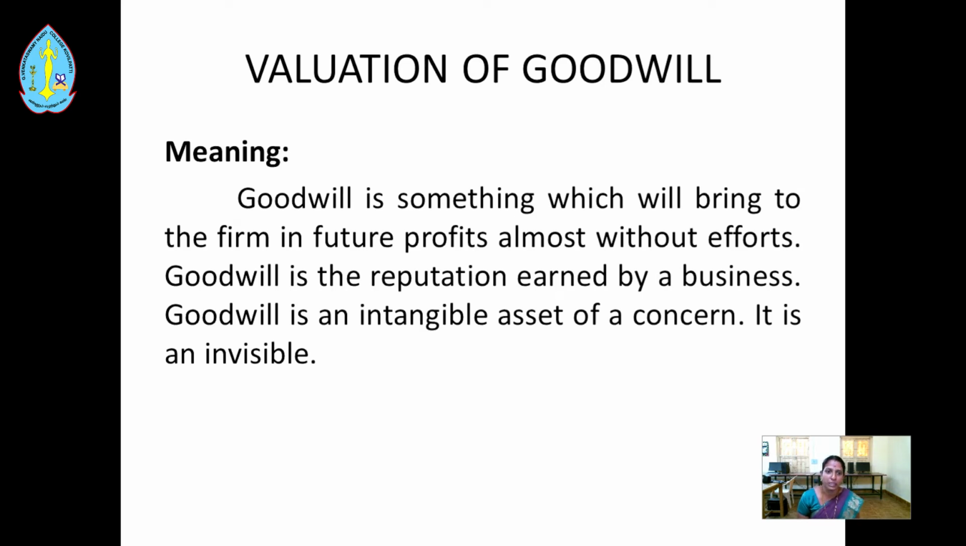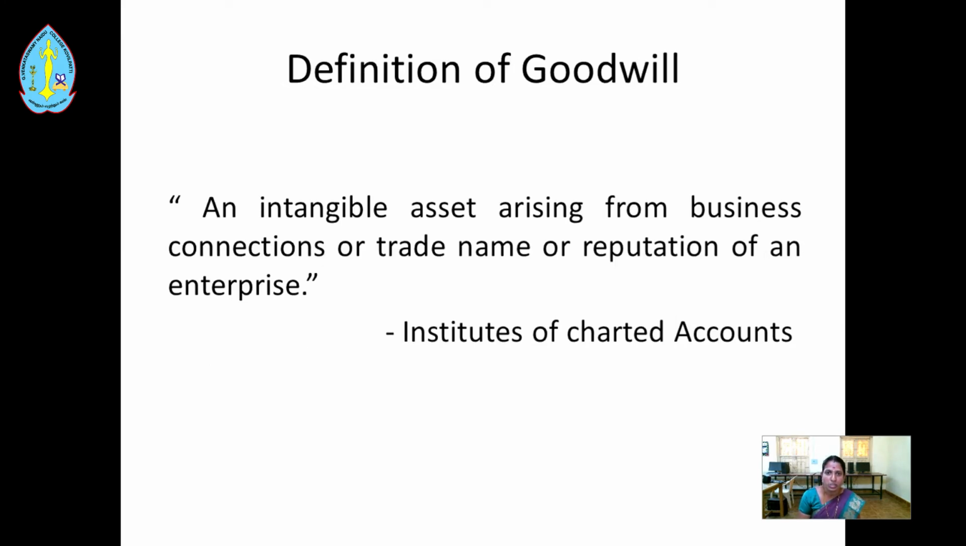Valuation of Goodwill. Meaning: goodwill is something which will bring to the firm future profits almost without efforts. Goodwill is the reputation earned by a business. Goodwill is an intangible asset of a concern. It is invisible. Next, definition: an intangible asset arising from business connection or trade name or reputation of an enterprise, Institute of Chartered Accountants.